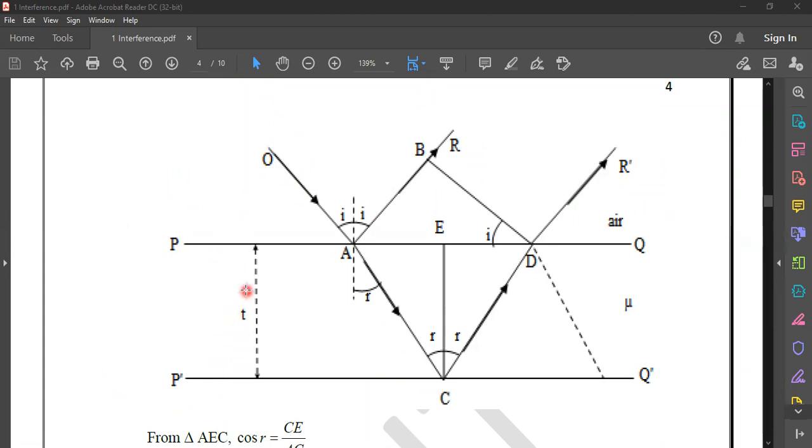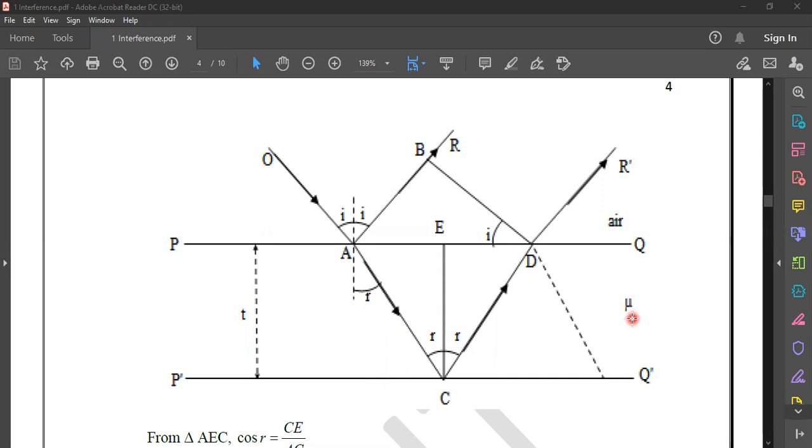We don't know which material the film is. We don't bother about that. Whatever it may be, the thickness of the film is t, and the refractive index of this particular film is mu.